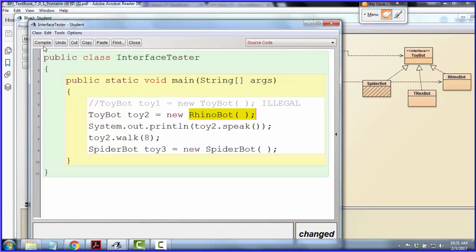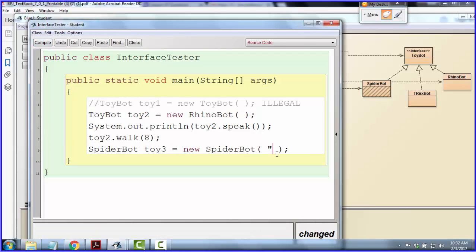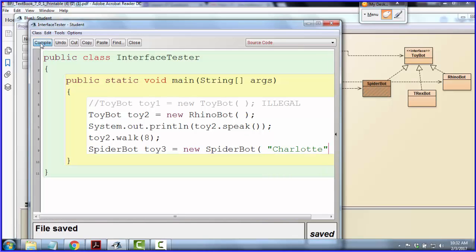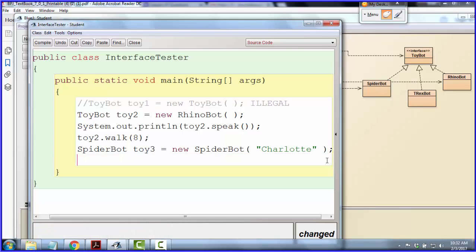So if I tried to compile this, it won't work. I've got to put a name in there for this spider. So if I don't give the spider a name, I can't create it. That is kind of strange. I know we didn't write a constructor for RhinoBot, we were okay. We didn't write one here either. The difference is, I'm sorry, we did write one for SpiderBot. Now we have to use it. Okay, I wanted to point that out because that was missed quite a bit on the quiz.